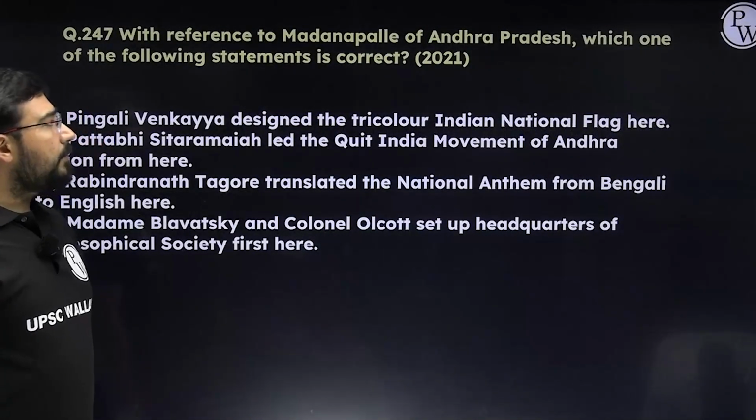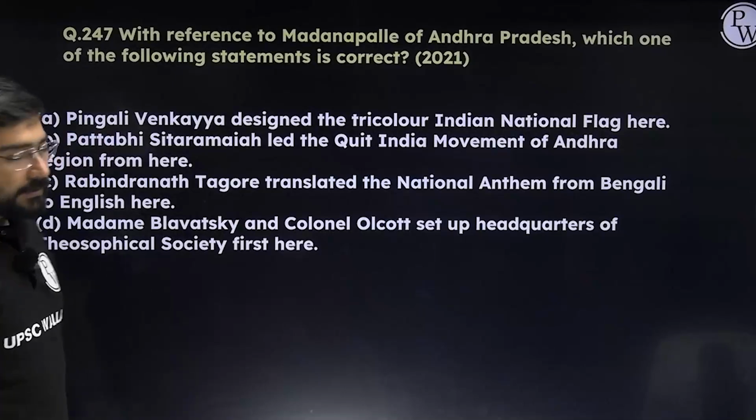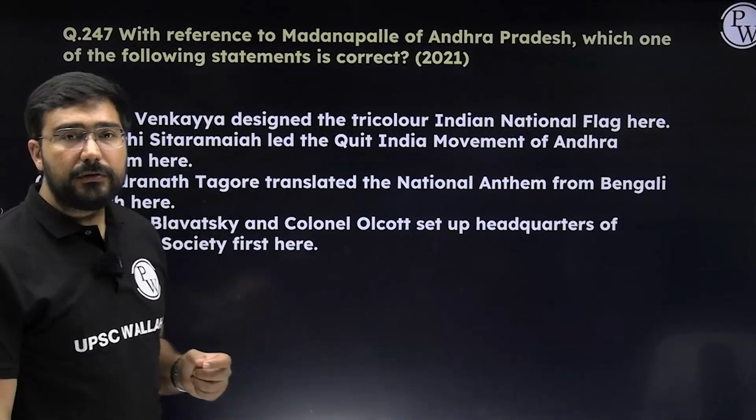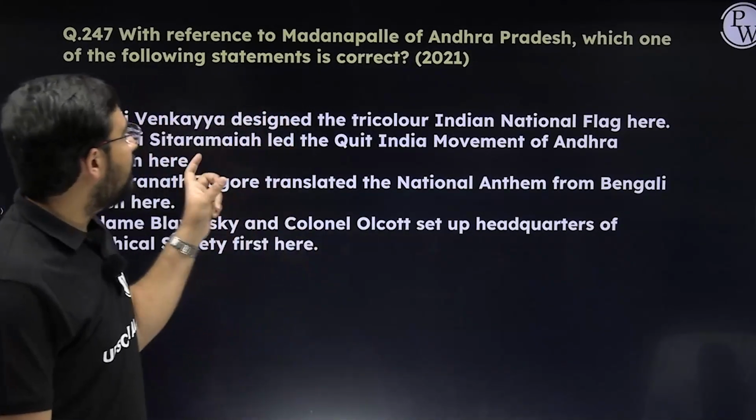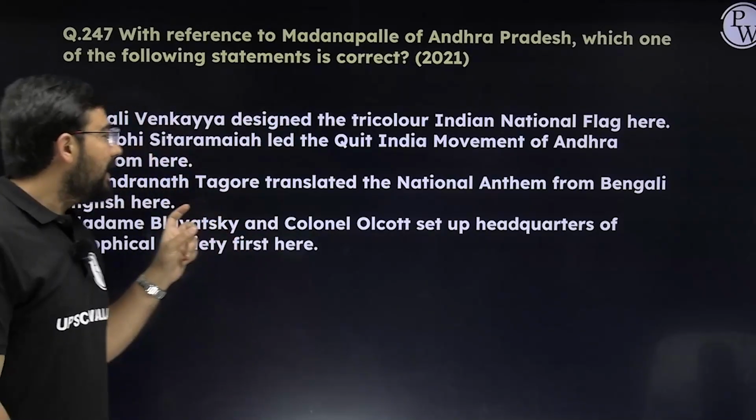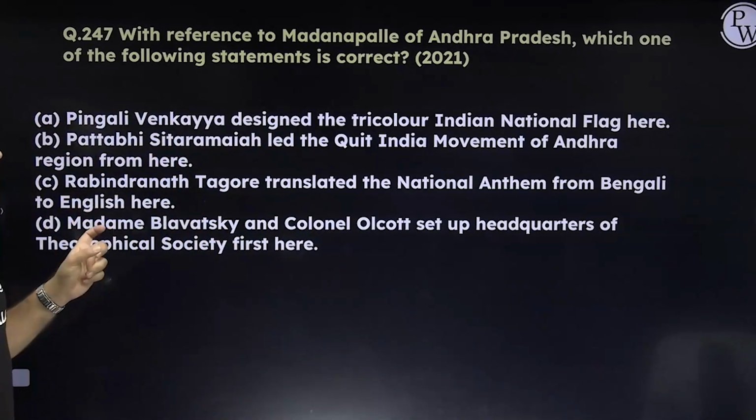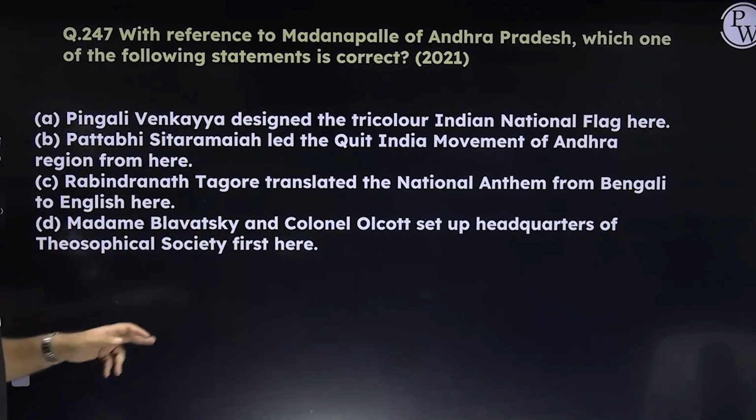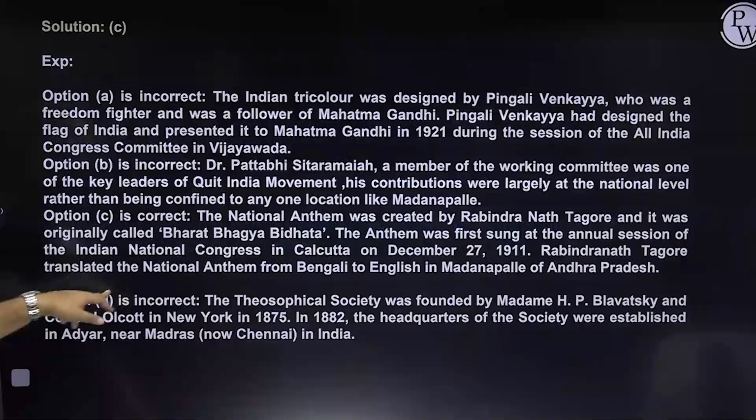With reference to Madanapalle of Andhra Pradesh, which of the following statements is correct? You have to remember it yourself because it was not an easy question. This was the place where Rabindranath translated the national anthem from Bengali to English. So answer would be C in this case.